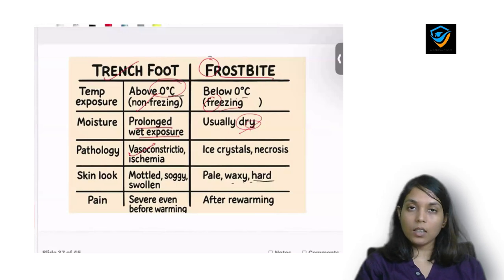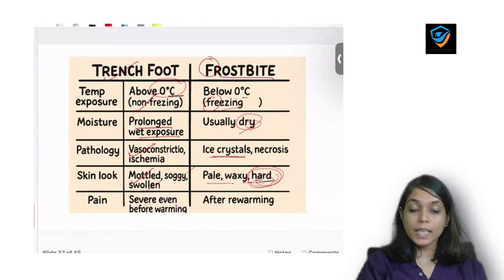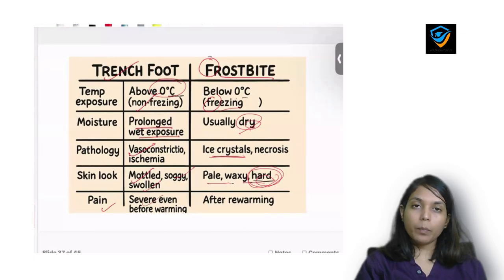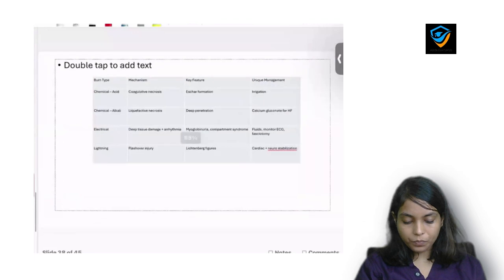Vasoconstriction is seen in trench foot, and ice crystal formation is seen in frostbite. There is mottled, soggy and swollen skin in trench foot, which is pale, waxy and hard due to ice formation in frostbite. There will be pain since the start in trench foot, but pain only starts after rewarming in the frostbite patient, okay.